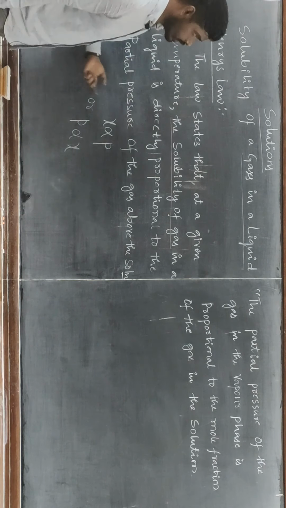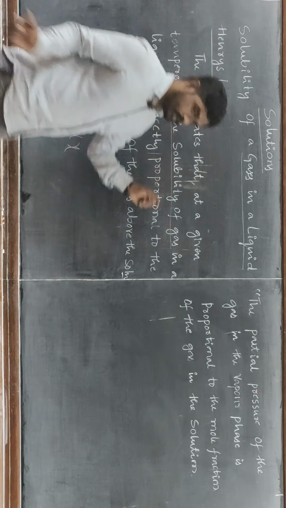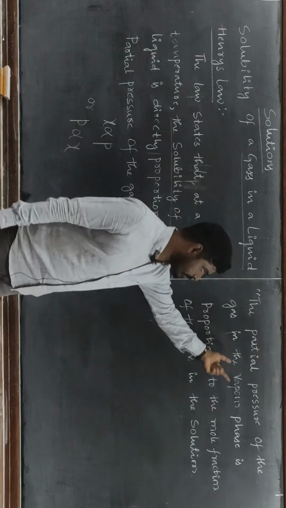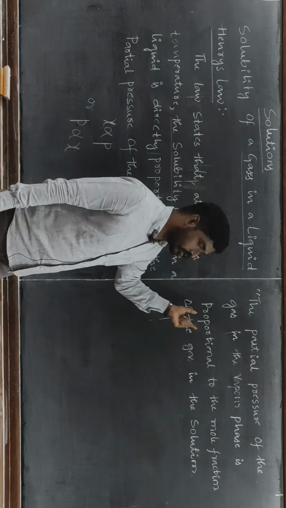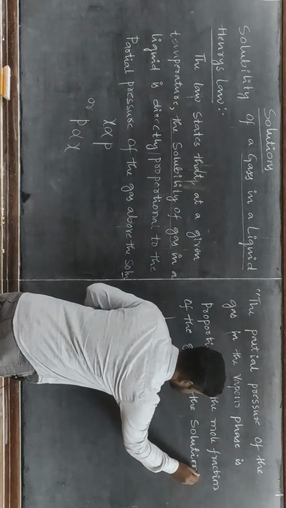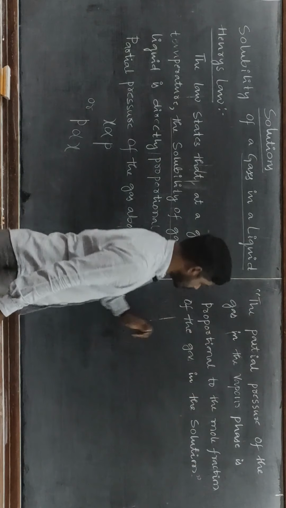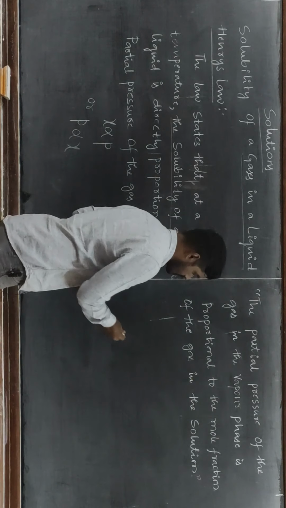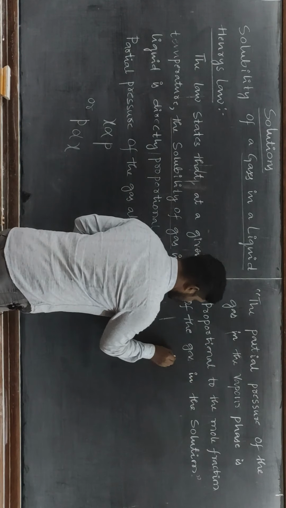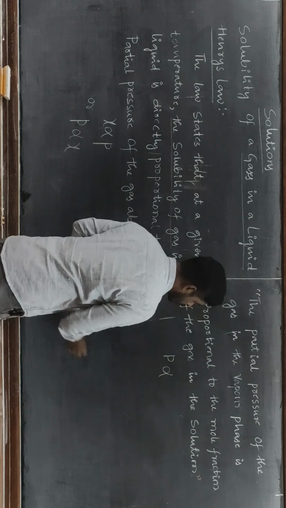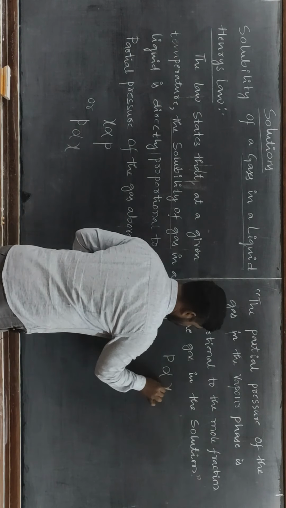Commonly, Henry's law is stated as: the partial pressure of the gas in the vapor phase is proportional to the mole fraction of the gas in the solution. So partial pressure P is directly proportional to the mole fraction.